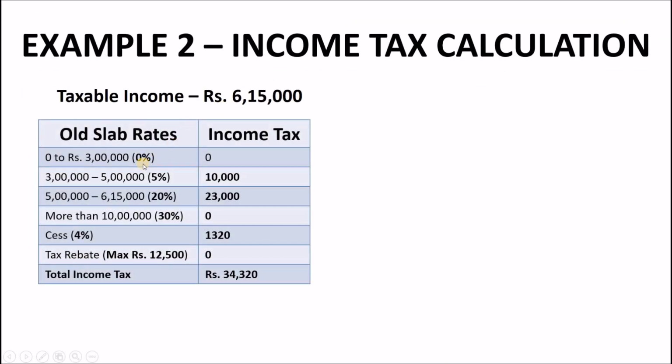No tax on income between Rs 0 to Rs 3 lakhs, 5% tax on income between Rs 3 lakhs to Rs 5 lakhs, which is equal to Rs 10,000. 20% tax on income between Rs 5 lakhs to Rs 6,15,000, which is equal to Rs 23,000. 4% cess will be applicable on total income tax, which is equal to Rs 1,320, which makes your total income tax as Rs 34,320.